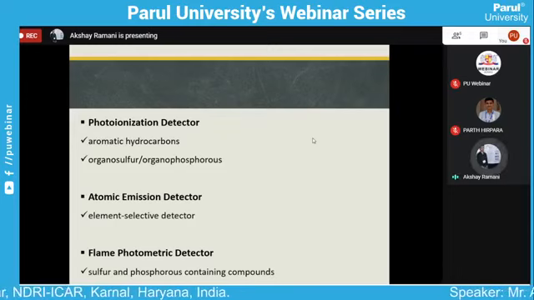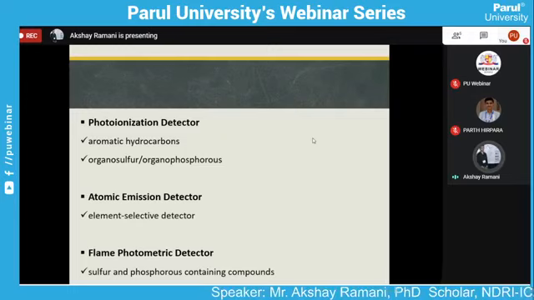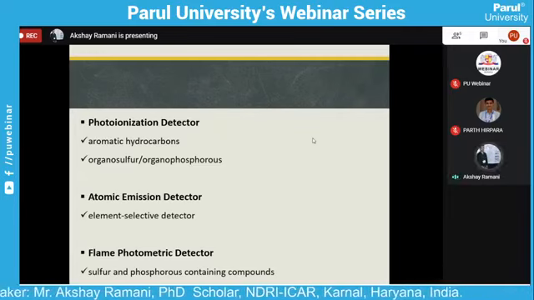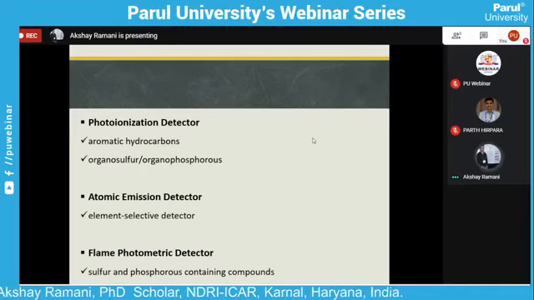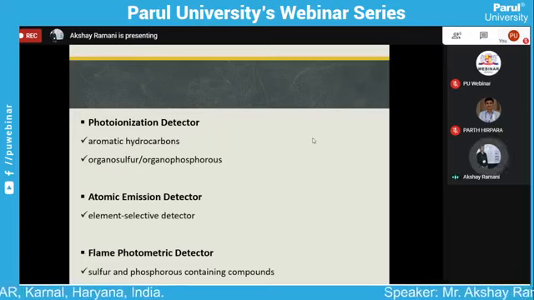A photoionization detector mainly works on aromatic hydrocarbons, organosulfur and organophosphorus compounds. The atomic emission detector is an element selective detector. Now the flame photometric detector analyzes sulfur and phosphorus containing compounds by gas chromatography in the sample.